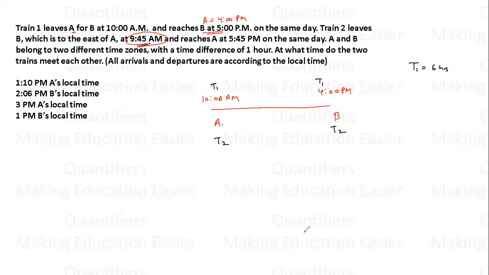So that means train 2 starts at 8:45 a.m. Right? We are taking all the times according to local time of A. जितने भी हमने टाइम्स लिए सारे A के लोकल टाइम लिए हैं. And reaches at 5:45 p.m. Now this time is according to A only.